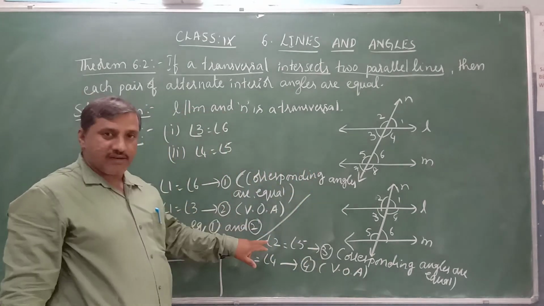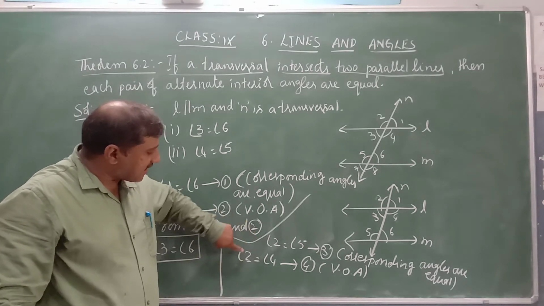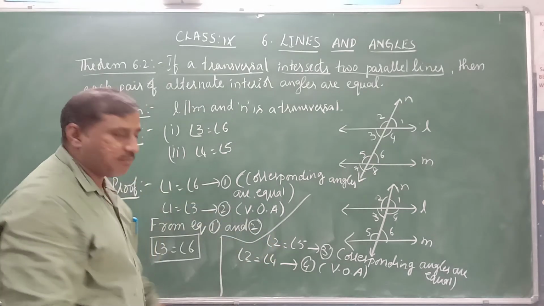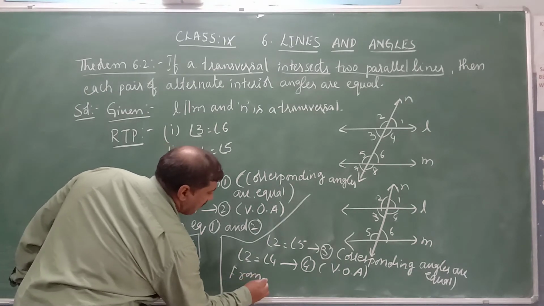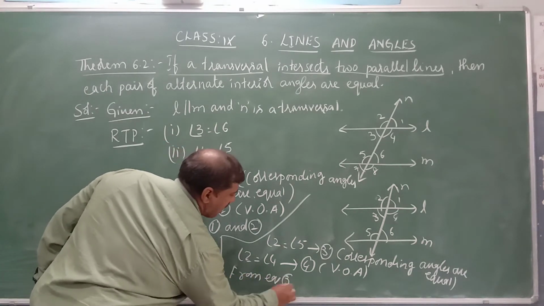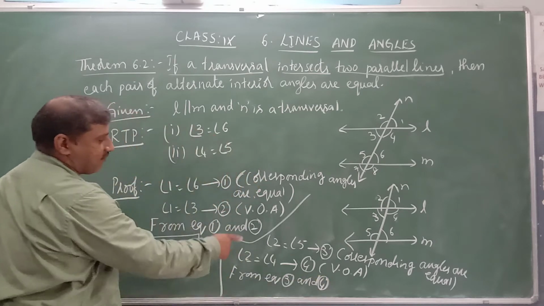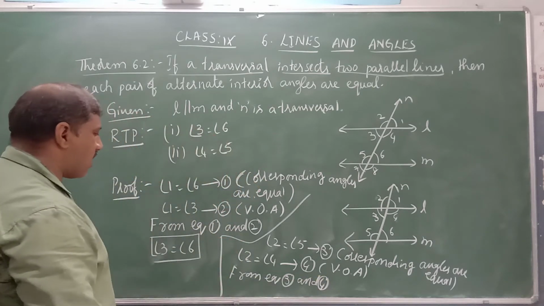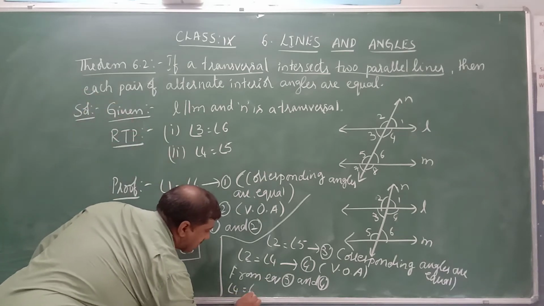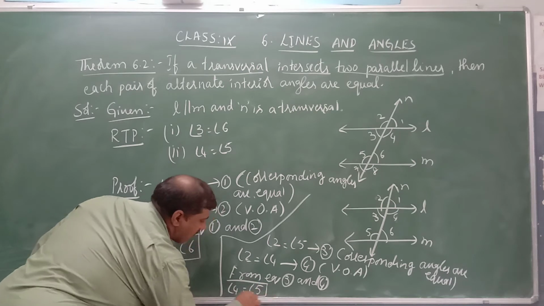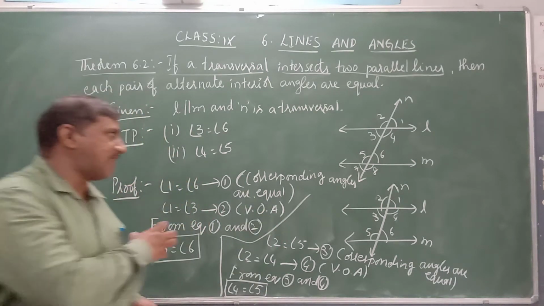Now observe these equations 3 and 4. What can we conclude? Their LHS are equal. Therefore their RHS must be equal. From equations 3 and 4, what can we conclude? Angle 5 is equal to angle 4, or angle 4 is equal to angle 5. Hence it is proved. So this is one way of proving this theorem.